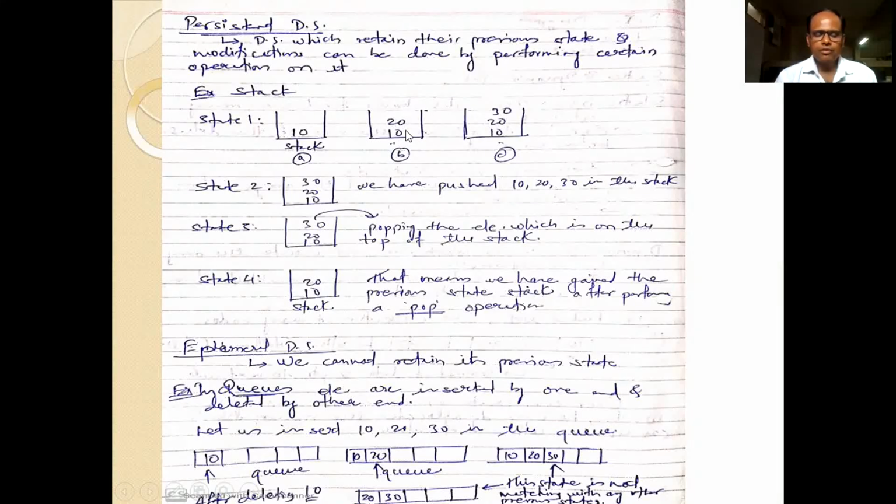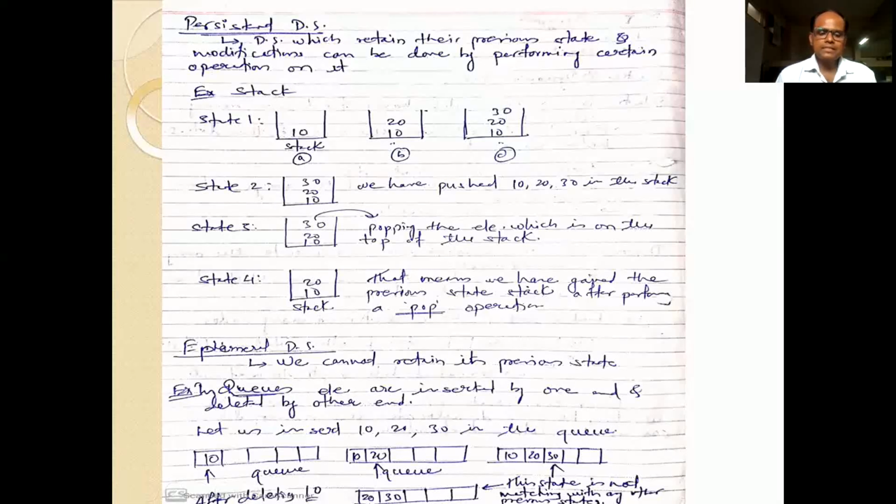State 1 of figure B contains the elements 10 and 20, and in state 4 we have the same elements, 10 and 20. So we call it a persistent data structure, that is, we have retained the previous state. Which previous state have we achieved? That is state 1 of figure B. That is a persistent data structure.